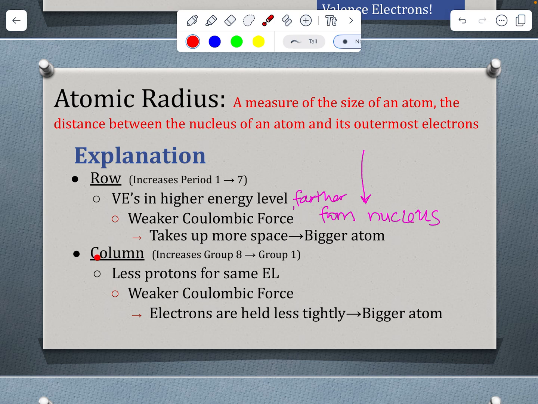As we look at those columns, group 8 to group 1, so as I'm going to the left on the periodic table, I'm going to have less protons for those elements that are in the same energy level. And with less protons holding that same energy level of electrons in, there is less nuclear charge, so that Coulombic force is less, and the electrons are going to be held less tightly, resulting in a bigger atom. So that atomic radius is increasing to the left and down.